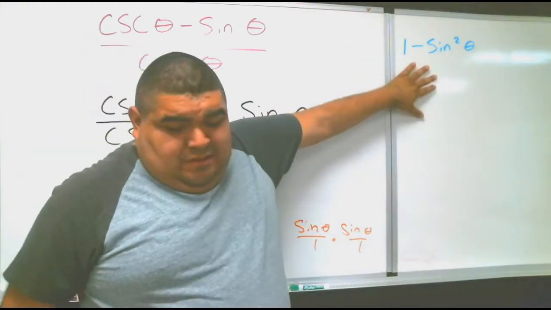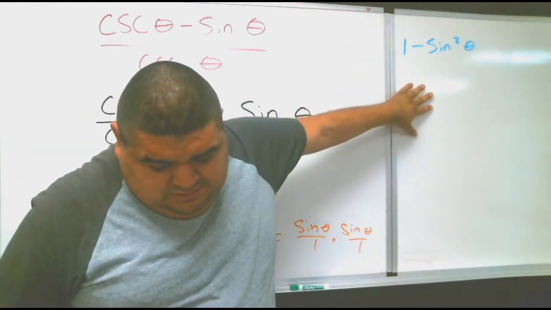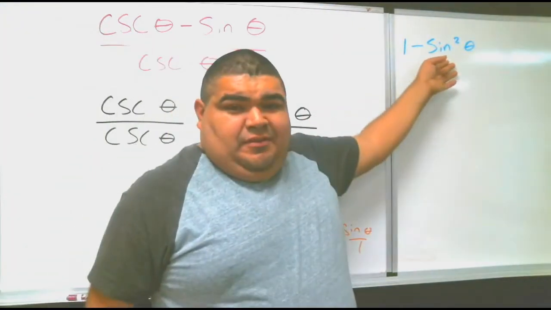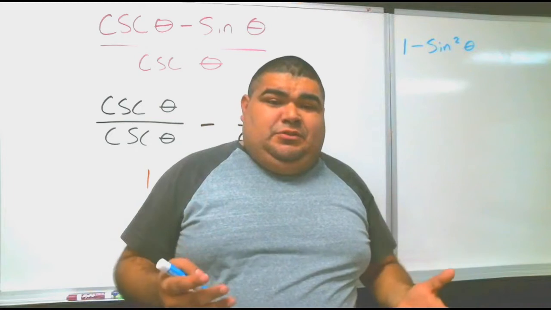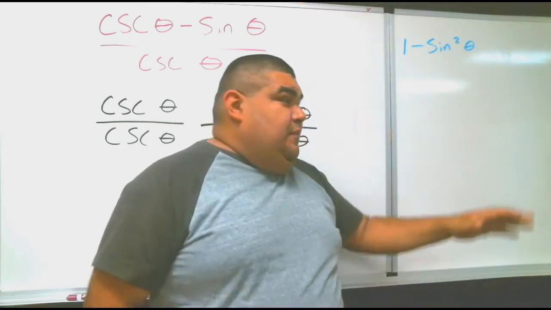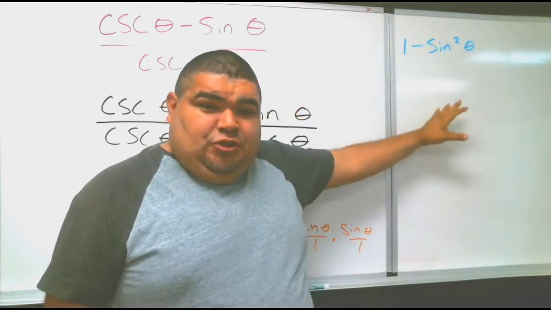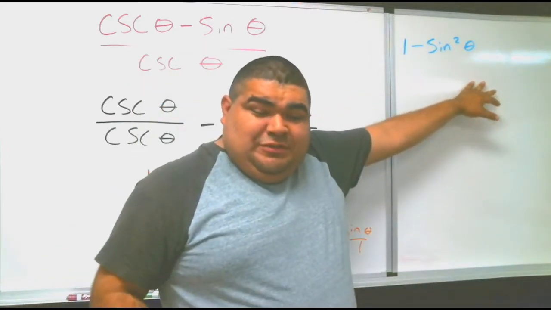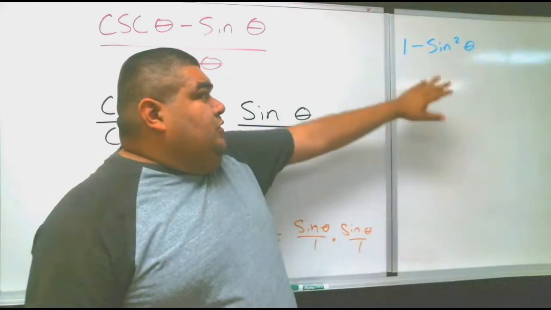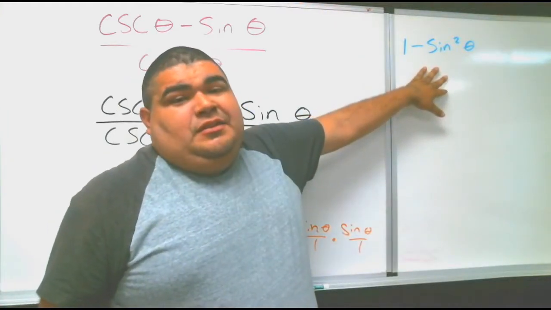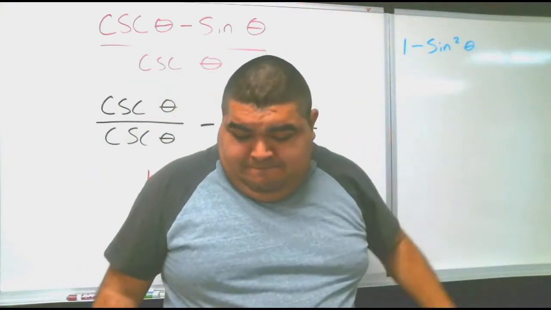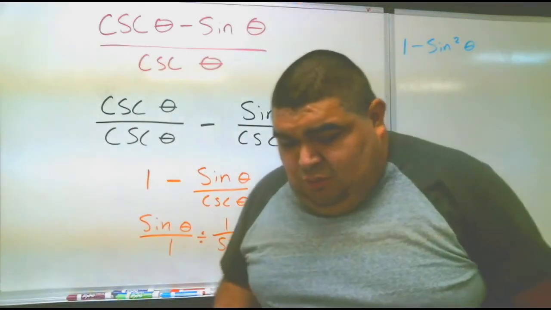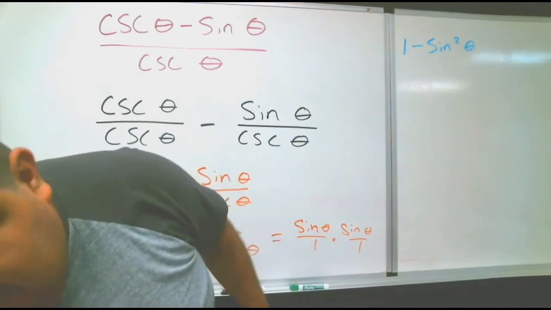We're going to leave it like this. We're not actually going to convert it because we already have a sign there. We're trying to convert it as much as we can. If you can convert it to just a simple term, that is fine. But here, since we cannot convert it to one term, it's still going to be 2 terms. We're just going to leave it as 1 minus sine theta squared. All right, so let's do one more just for practice.